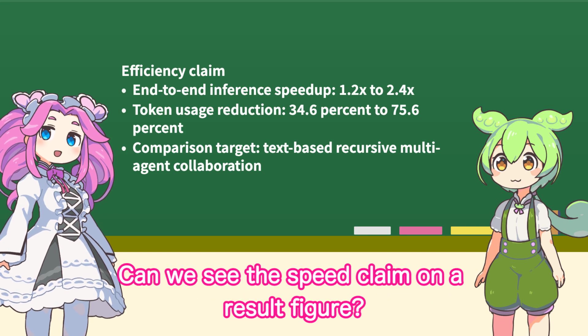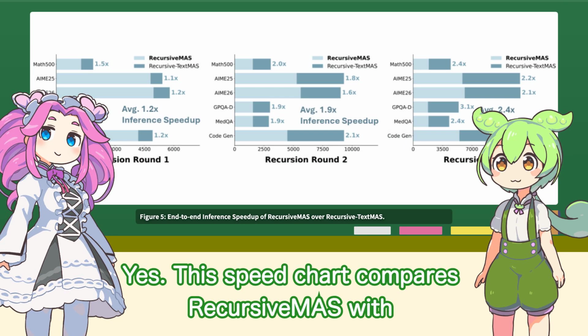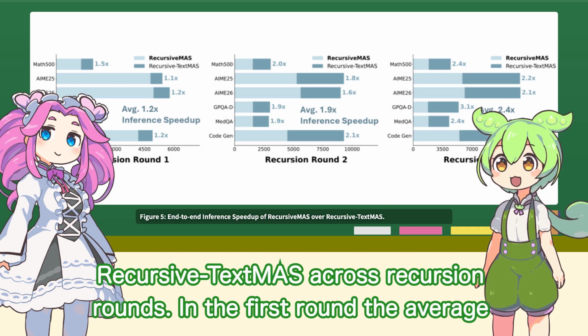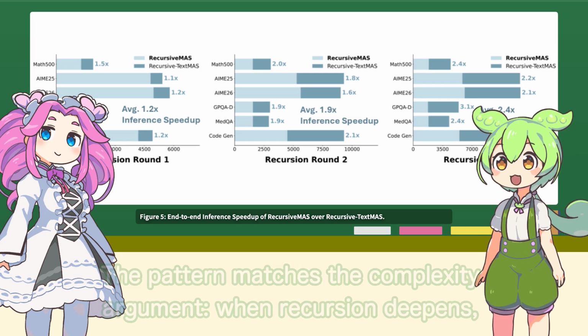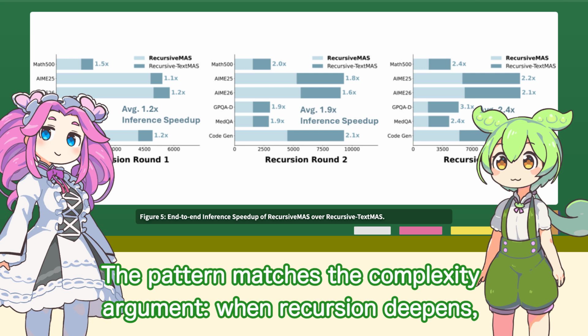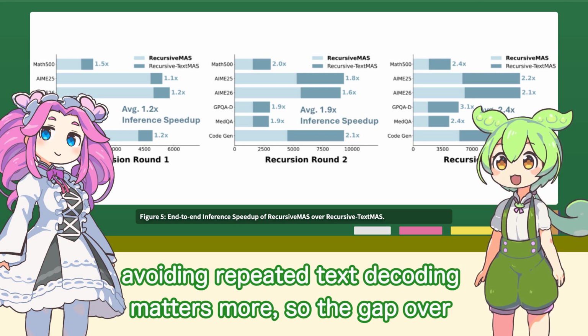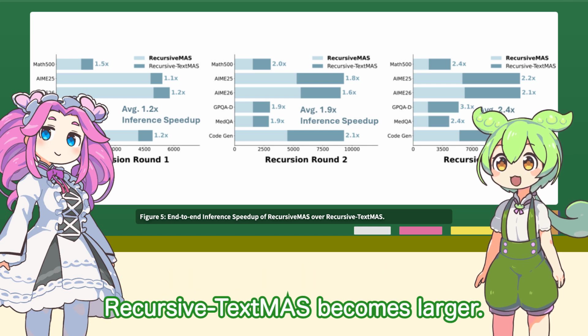Can we see the speed claim on a result figure? Yes, this speed chart compares Recursive MAS with recursive text MAS across recursion rounds. In the first round, the average speedup is 1.2 times. In the second, it is 1.9 times. The pattern matches the complexity argument. When recursion deepens, avoiding repeated text decoding matters more, so the gap over recursive text MAS becomes larger.